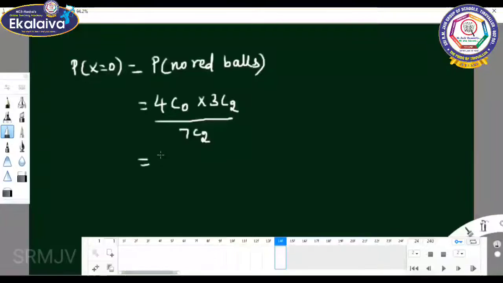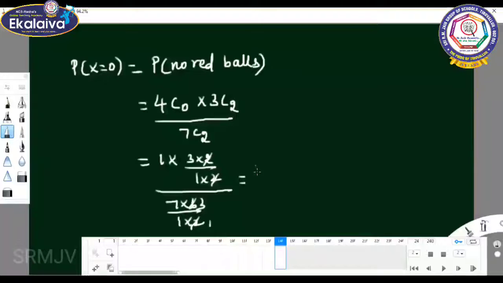So 4C0 is equal to 1. nC0 is equal to 1. So 3C2, 3 into 2 by 1 into 2, divided by 7C2, 7 into 6 by 1 into 2. So 2 gets cancelled, 2 ones are 2, 2 threes are 6. So what is the value? 1 into 3 by 21, 3 cancels. The value is 1 by 7.